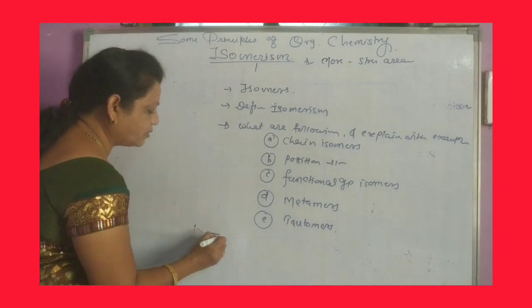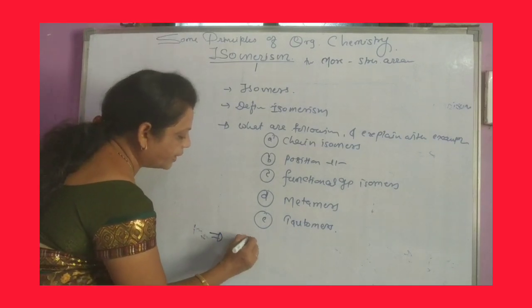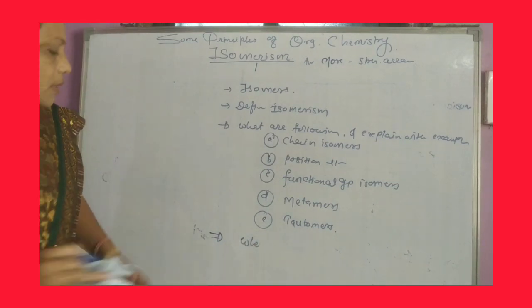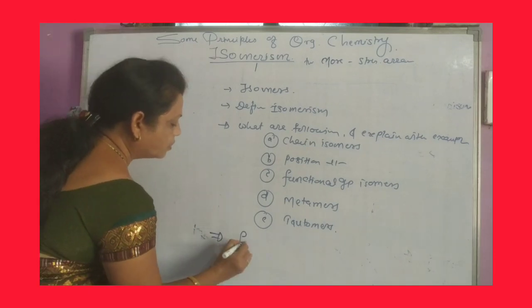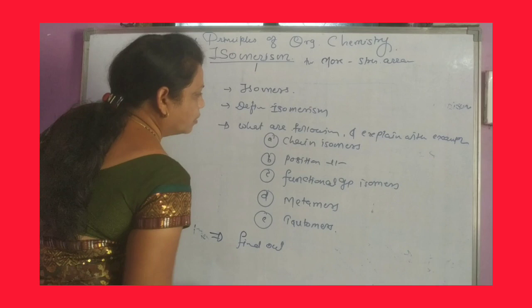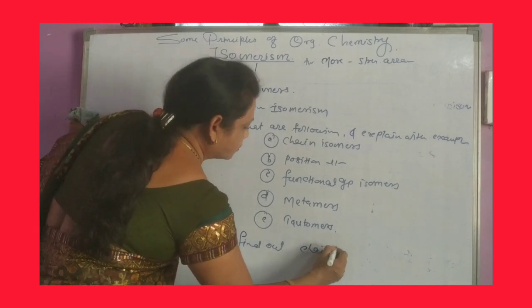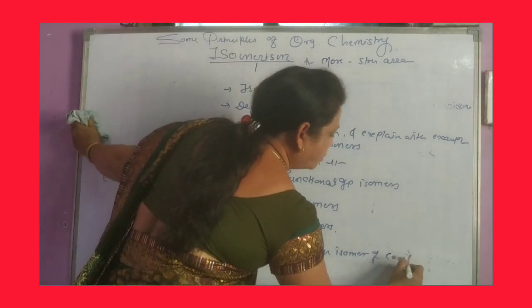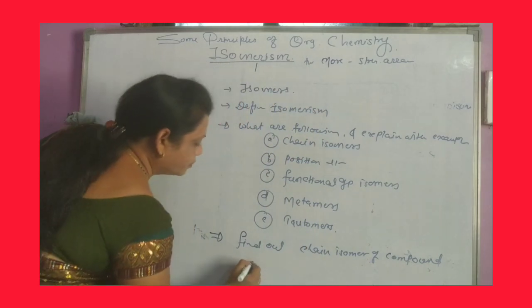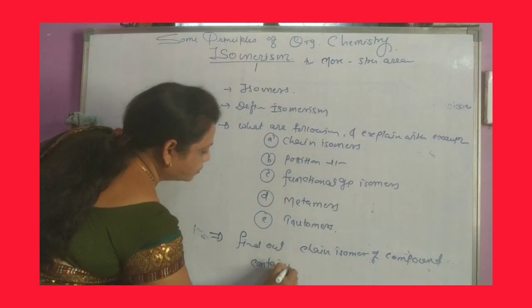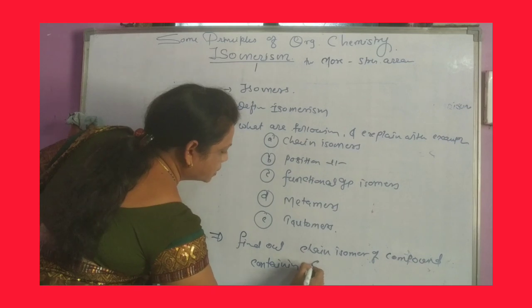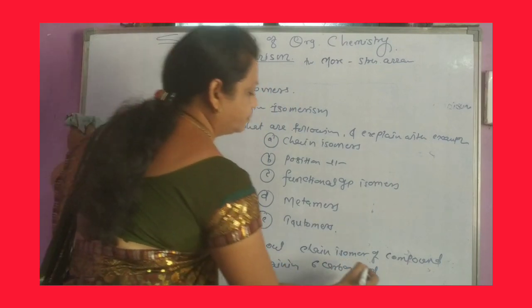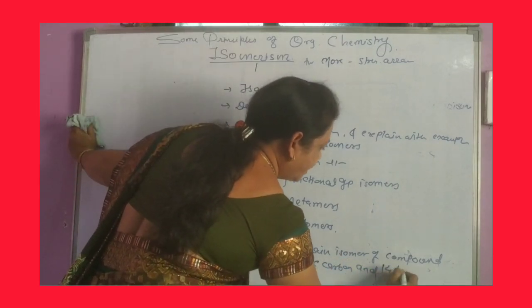Then next one, find out the chain isomers of a compound containing 6 carbon and 14 hydrogen.